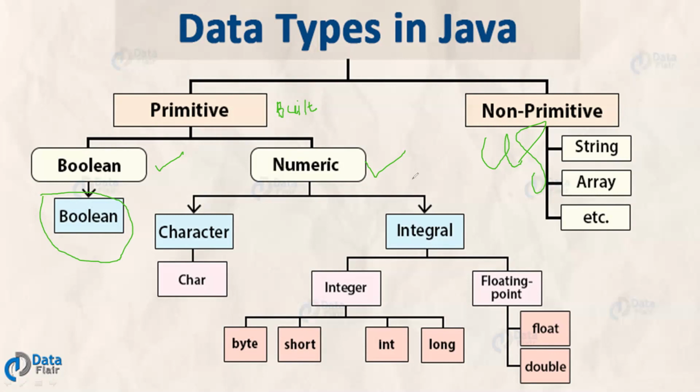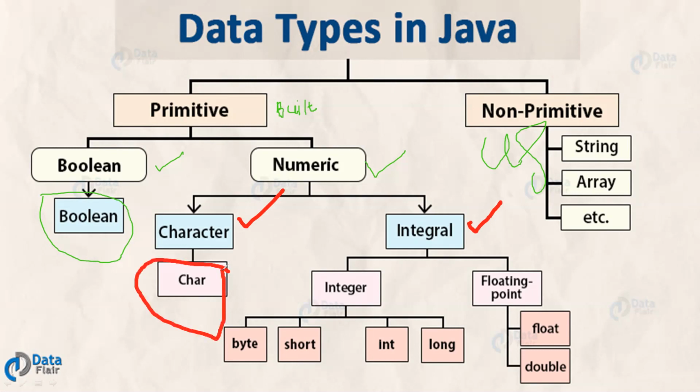Numeric data types are divided into character data types and integral data types. Under character data types we have only one data type, that is char.